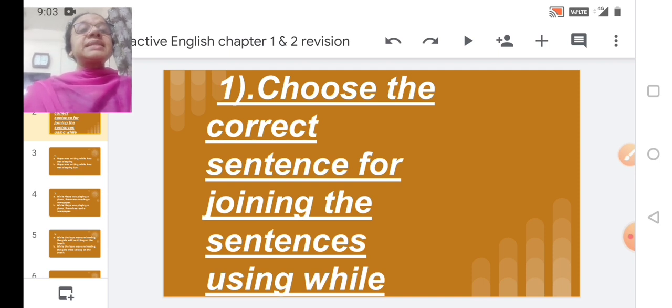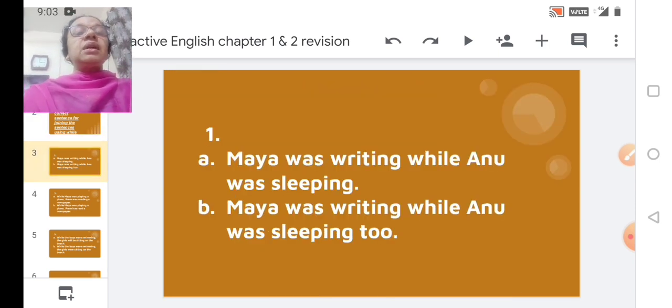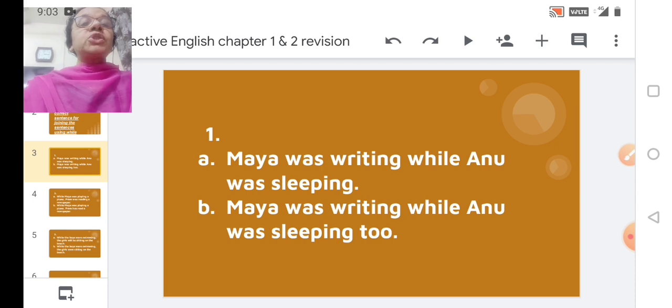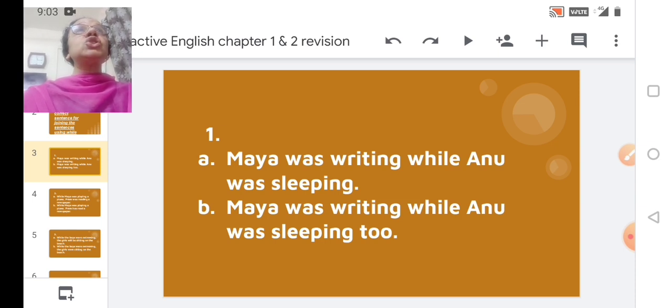Choose the correct sentence for joining the sentences using while. Now this is the first chapter in your Active English. I read the question again. Choose the correct sentence for joining the sentences using while. Let us see the options given. The first option is Maya was writing while Annu was sleeping. The second option, Maya was writing while Annu was sleeping too.